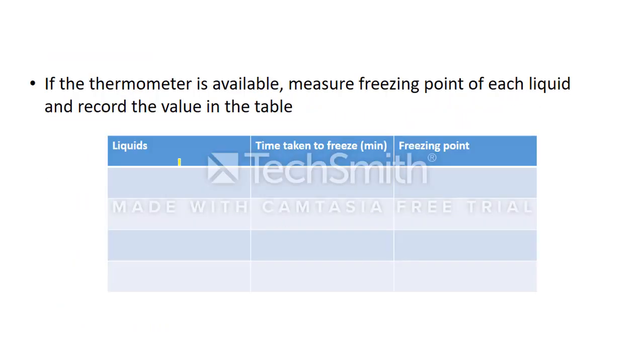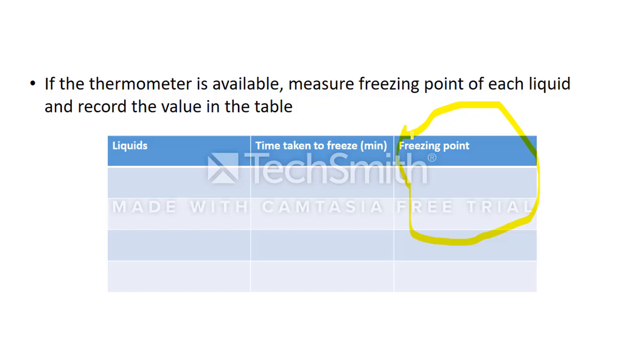So here is the table in which you are going to record your time. This part is liquid, you write the names of the liquids, and here you write the minutes taken for a liquid to freeze. And this part, don't worry about it, it's not very important. Freezing point, this can only work if you have a thermometer.